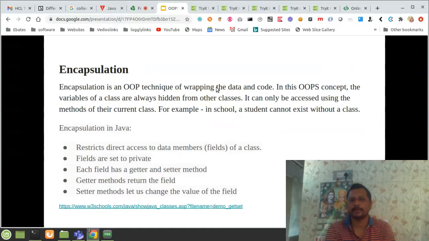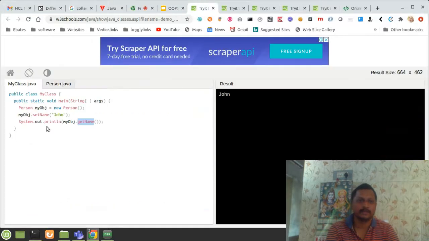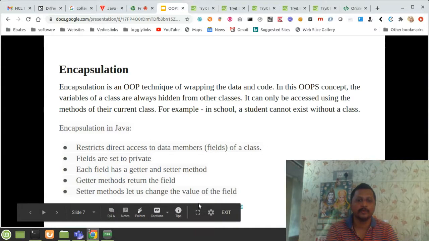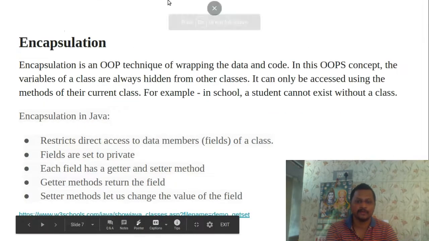And these are some of the properties restricting the direct access to the data fields of a class, and the fields are set to private, which I have shown you. Each field has a getter and a setter. The getter method returns the field, and the setter method lets us change the value of the field, which we discussed here. By setting the value and getting the value, we are applying the concept of encapsulation.